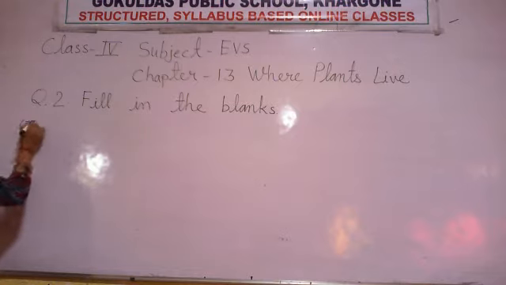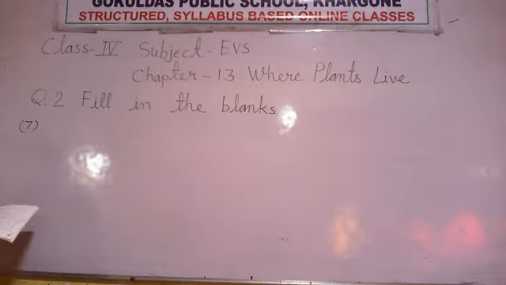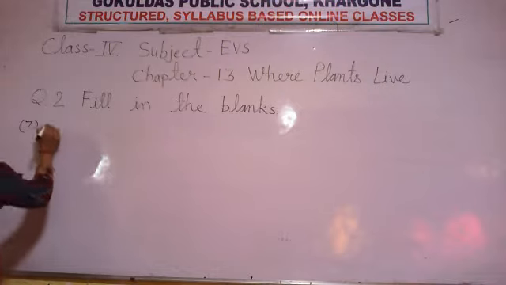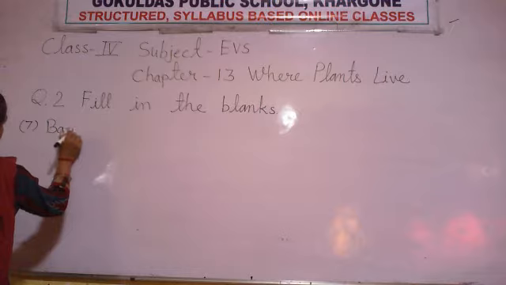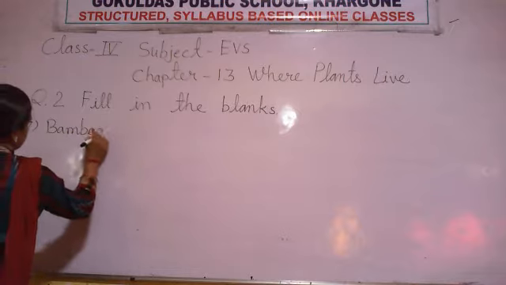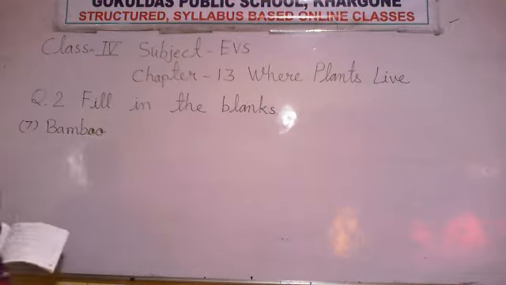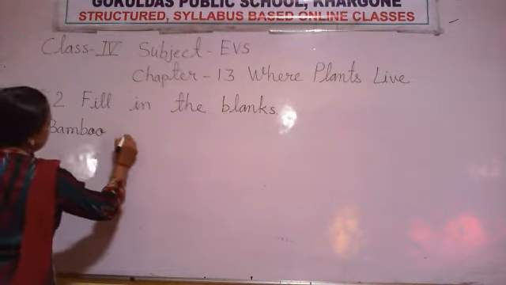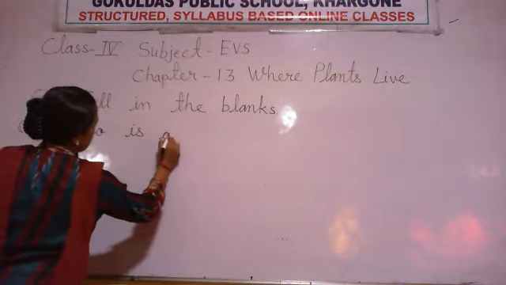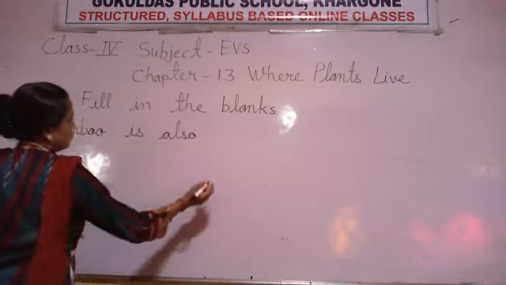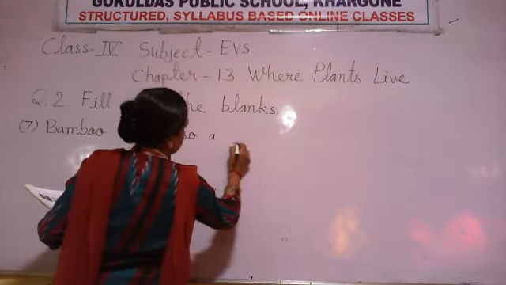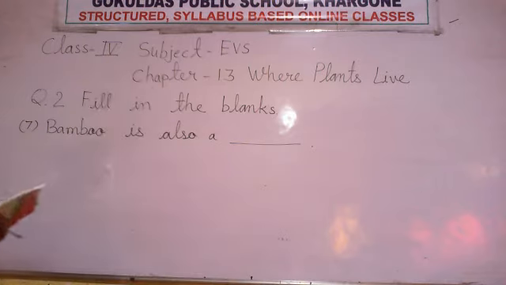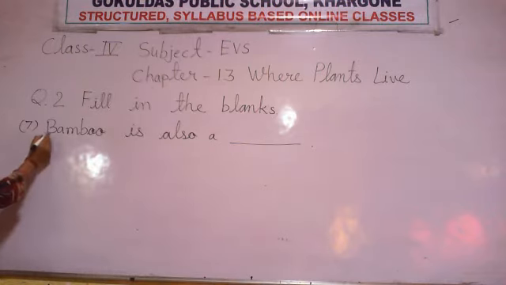Write number 7. Bamboo is also a grass. Bamboo belongs to which family?